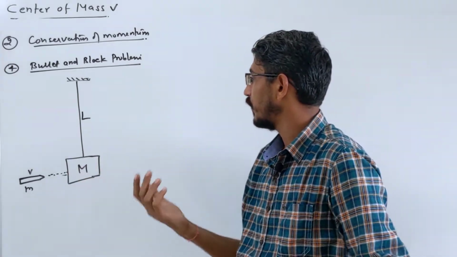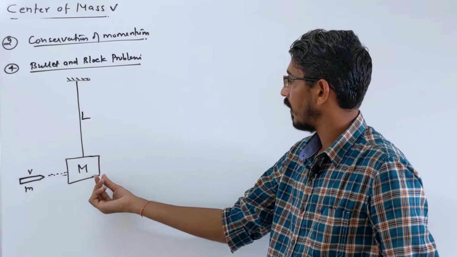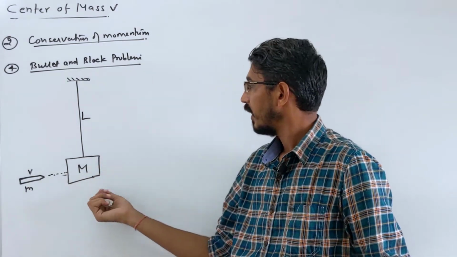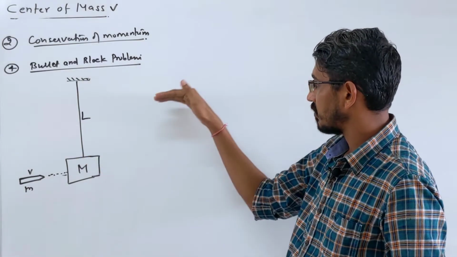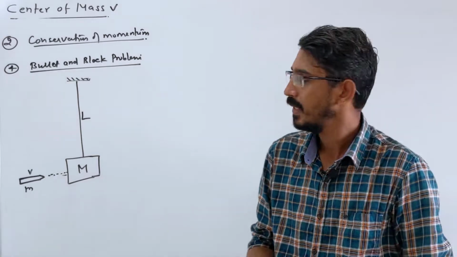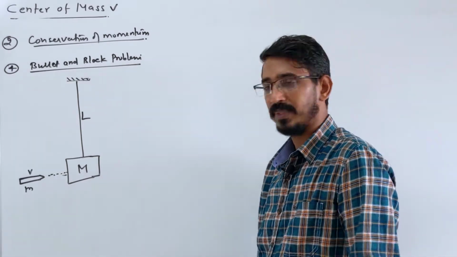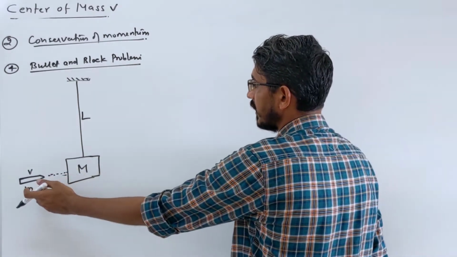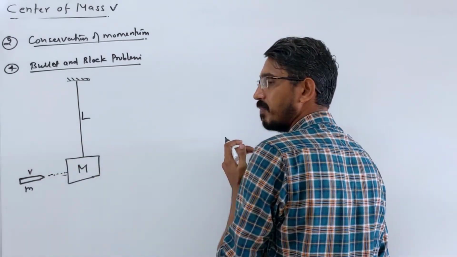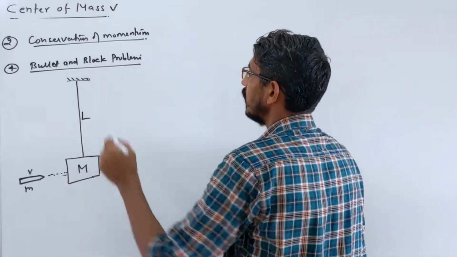They will ask a few questions, like what is the velocity of this block after the bullet hits it, what is the height raised by this block, and what is the angle made by the string. Again here we have two possibilities: either this bullet gets embedded inside this block, or it just pierces it and comes out. Two possibilities we have, so let's write two cases.